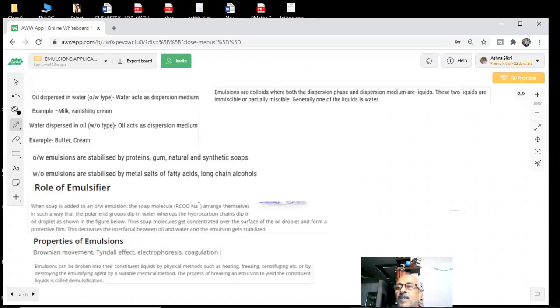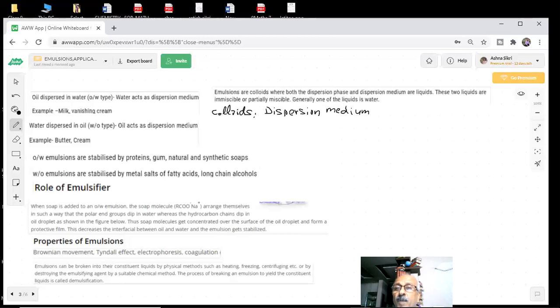medium are liquids. Recall the definition of colloids we discussed: in every colloid you have two things, a dispersion medium and a dispersed phase.